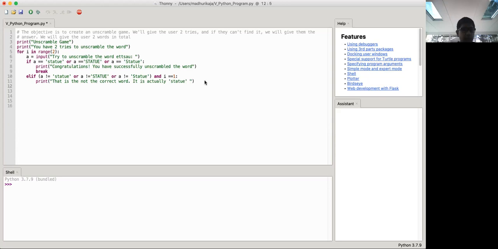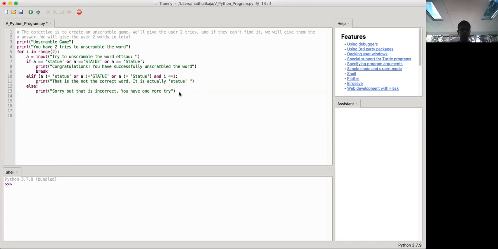Okay, now we'll go to the else part, in the event that someone has gotten it wrong on the first try, but they still have another chance to get it right. So print, sorry, but that is incorrect. You have 1 more try. Okay.